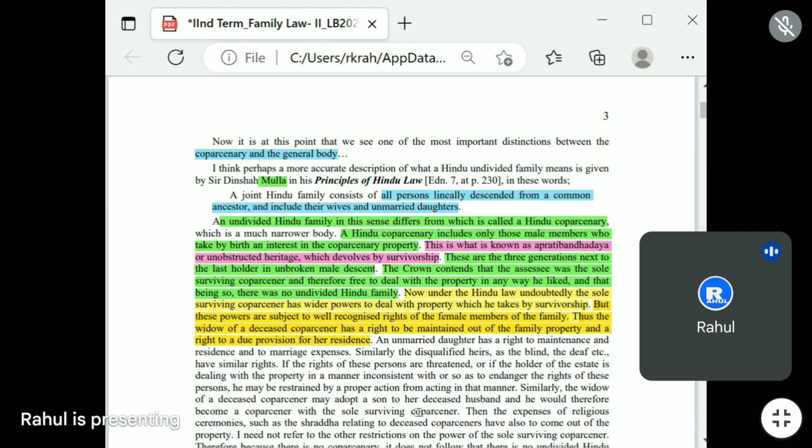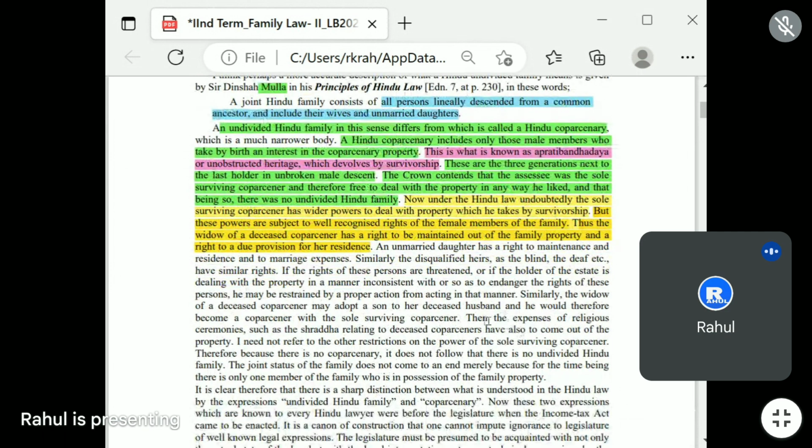If a female person adopts a son to the deceased ancestor also, then that adopted person will have the right of a co-partner. Then the expenses of the religious ceremonies, such as Sradha, relating to the deceased co-partners, have also to come out of the property.